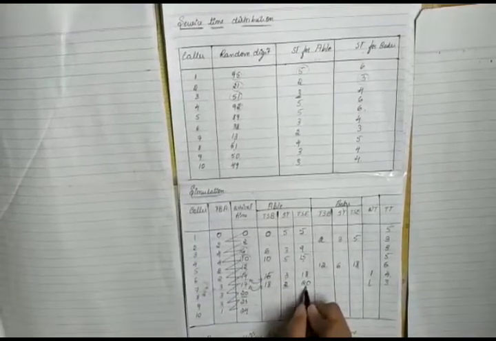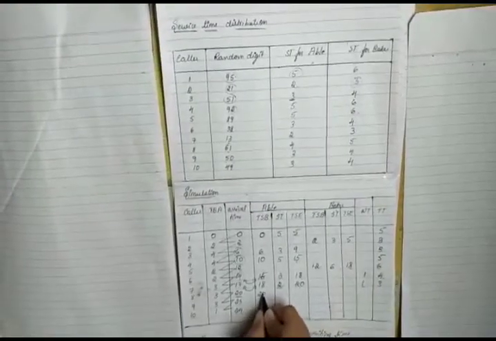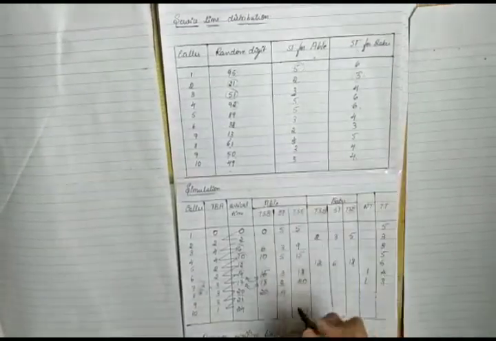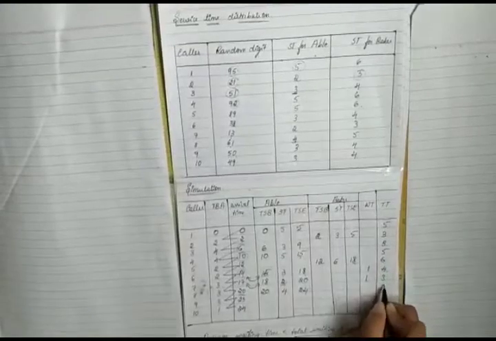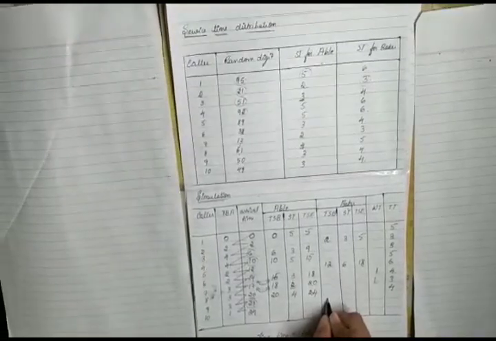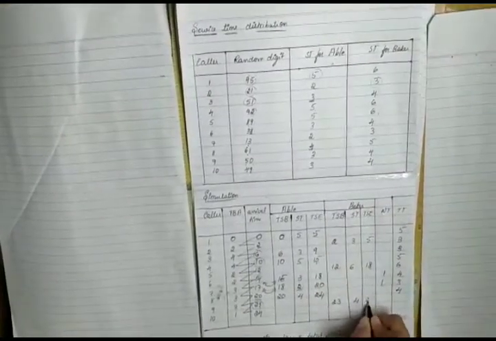The next customer arrives at 20. So, Abel is free to give the service. So, it begins at 20 with the service time 4 and ends at 20 plus 4 is 24. So, total time spent is 4. So, the next customer arrives at 23, but Abel is busy, so service goes to Baker. That is 23 with service time 4. So 27 is when it is going to end. So the total time spent is 4.